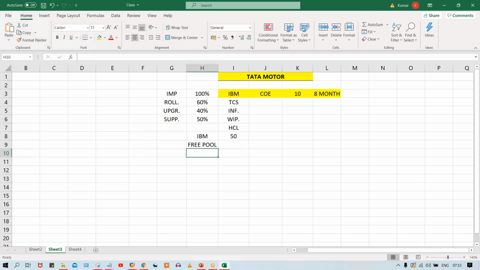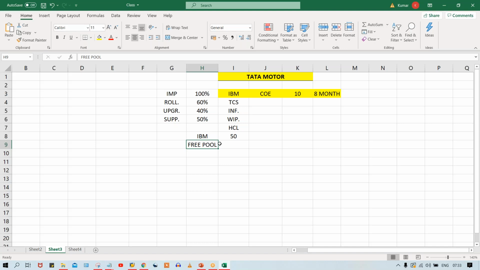So their profile is the part of the free pool. So who is there in the free pool, guys? In the free pool, the people who are not having any activity right now, in the sense they're not having any work right now. Whatever the project was there, that is already gone, and these people are not having any work right now. So if you are part of the free pool, it doesn't mean that the company is going to send you out immediately. No, it's a huge organization, right?